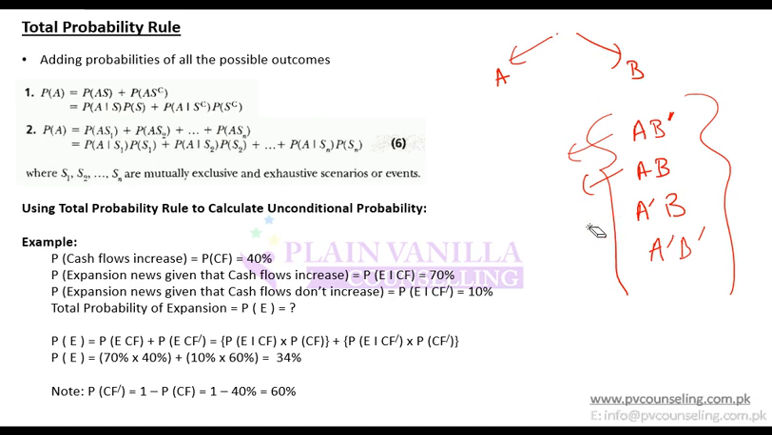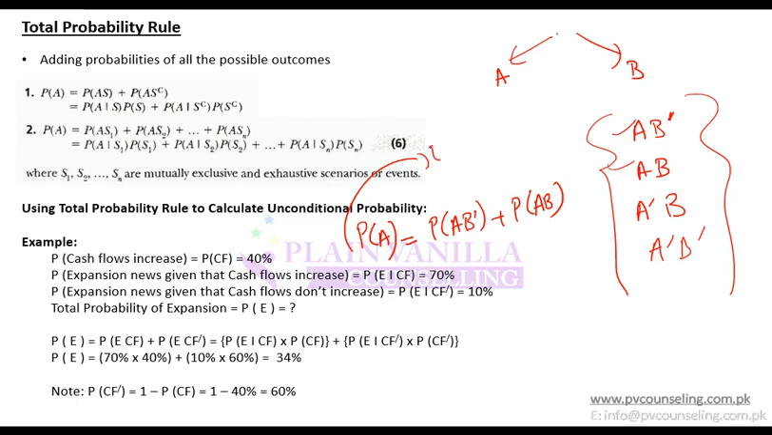So for example, if I ask you, tell me the probability that at least A will happen. The probability that at least A will happen would include the first option and the second option. So you take the probability of A happening, B not happening, plus the probability of A and B happening. This will give you the probability of A happening. This is known as the total probability rule, and it gives you the unconditional probability.